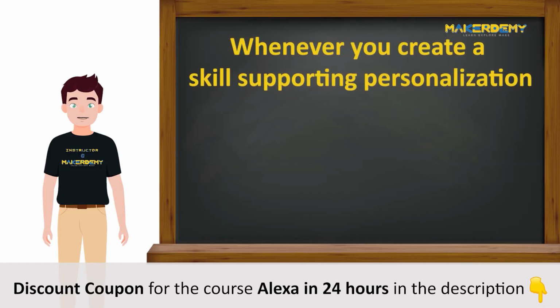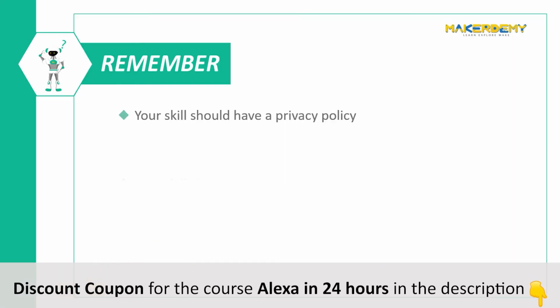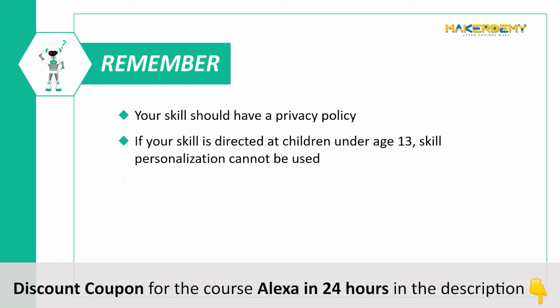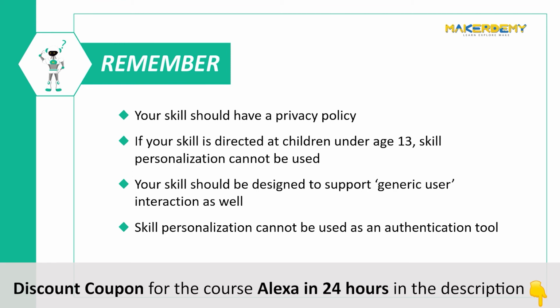But whenever you create a skill supporting personalization, you have to abide by a set of specific rules and restrictions. Your skill should have a privacy policy that you must submit at the time of publishing your skill. If your skill is directed at children under the age of 13, then skill personalization cannot be used with your skill. A user can anytime opt in or opt out of the skill personalization option. Thus, your skill should be designed in a way such that it also supports generic user interaction. And the most important, skill personalization should not be used as an authentication tool.